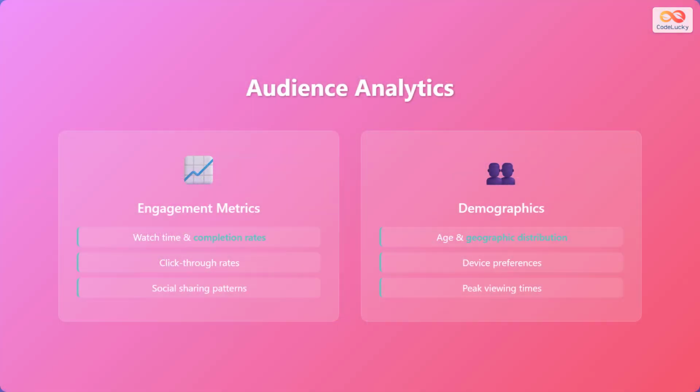Now let's focus on audience analytics and its impact. Engagement metrics include watch time and completion rates, click-through rates, and social sharing patterns. Demographics cover age and geographic distribution, device preferences, and peak viewing times. These analytics provide a comprehensive view of audience behavior and preferences.